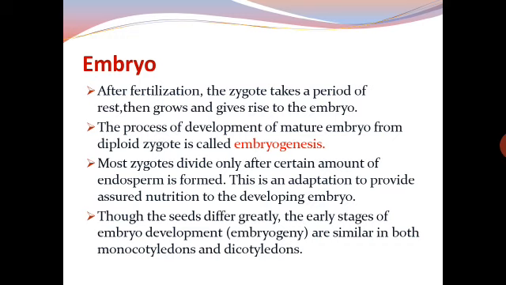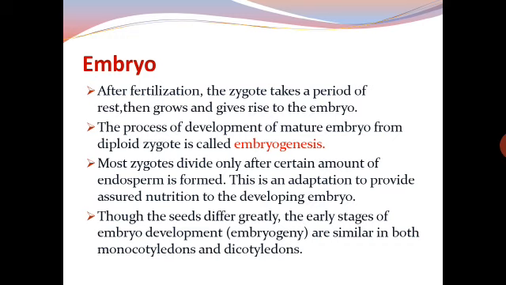Next, coming to the next post-fertilization structure, the embryo. Embryo, as I told you, is formed by the fusion of male gamete and the egg cell. After fertilization, the zygote takes a period of rest, then grows and gives rise to the embryo. The process of development of mature embryo from diploid zygote is called embryogenesis.